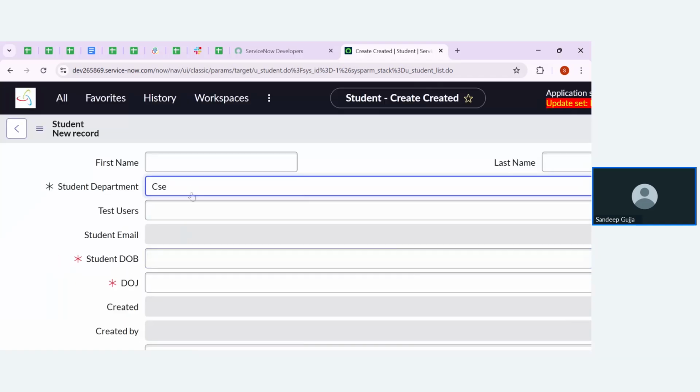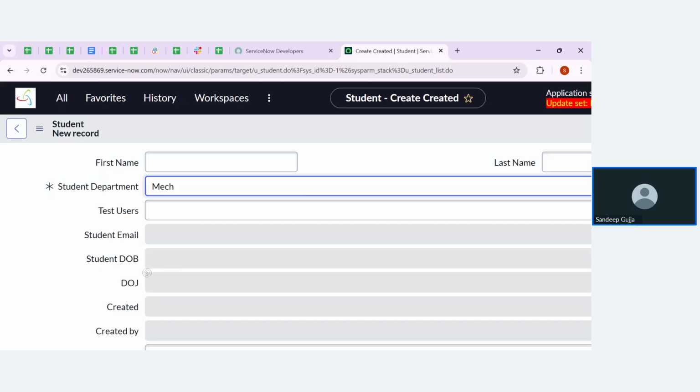Now, if I make student department as MEC, then automatically student date of birth as well as date of joining become read only fields. I can't enter any value in these read only fields. Got it, everyone?